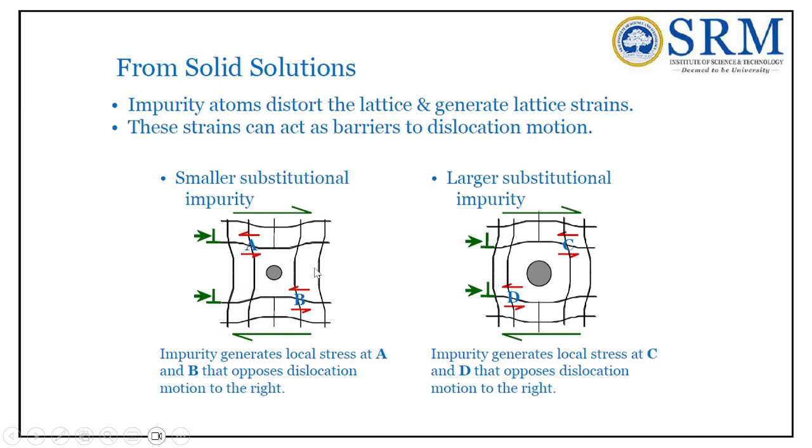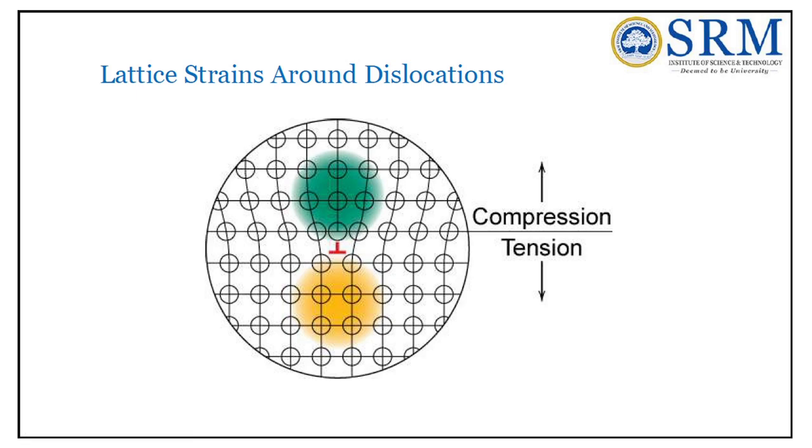Then in that case you can see a pincushion distortion. So the edge dislocation is towards the center. Whereas if it is a larger substitutional impurity, then you can see the dislocation region is bulged. That is barrel distortion. So a smaller substitutional impurity generates local stresses at A and B, which opposes dislocation motion to the right-hand side, whereas a larger substitutional impurity generates local stress at points C and D that opposes dislocation motion to the right. So these are the lattice strains.